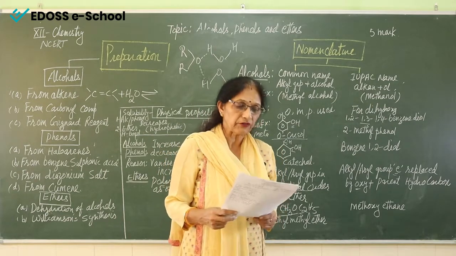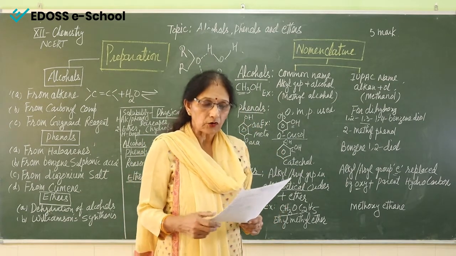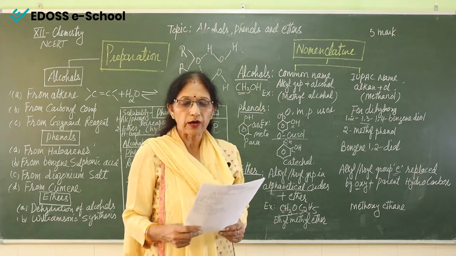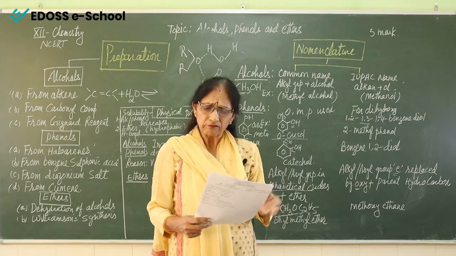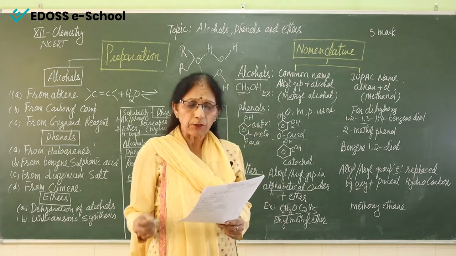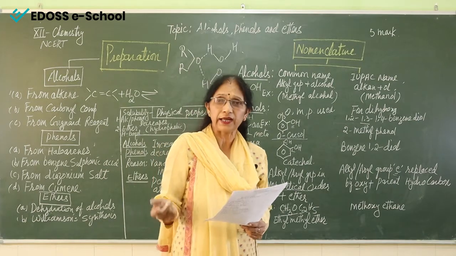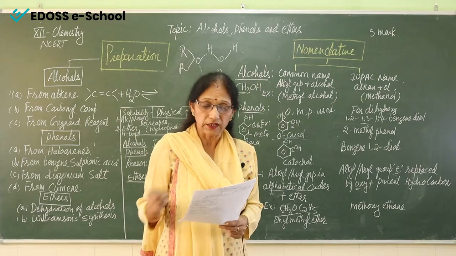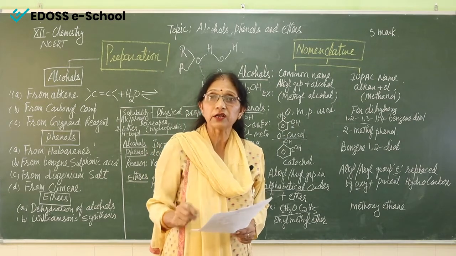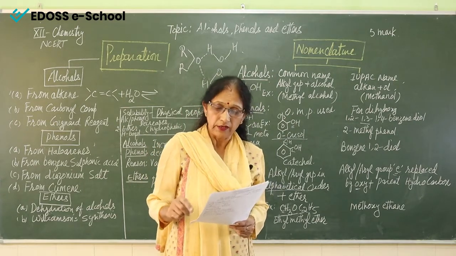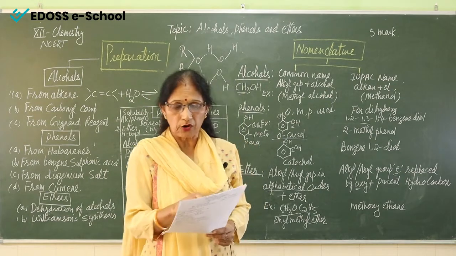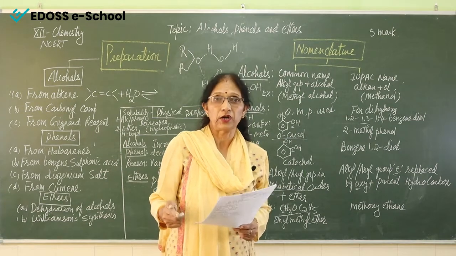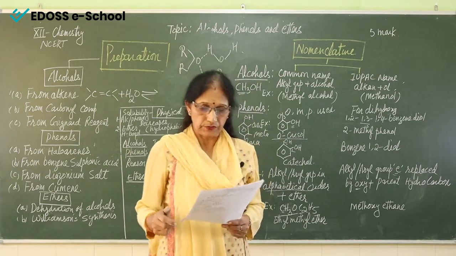The second very important question is: the boiling points of alcohols and phenols are higher in comparison to other classes of compounds of comparable molecular masses. Why is this happening? Why are the boiling points of alcohols and phenols higher than other compounds having the same molecular mass? The reason is that they have intermolecular hydrogen bonding, and this is lacking in other compounds like ethers and hydrocarbons. So this is also a very important question.